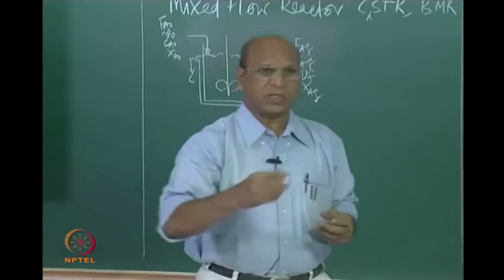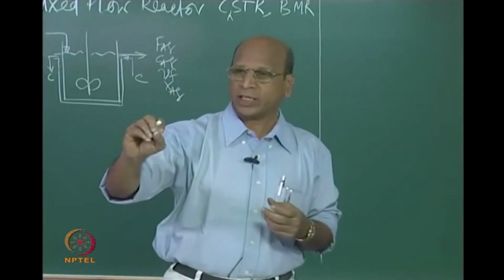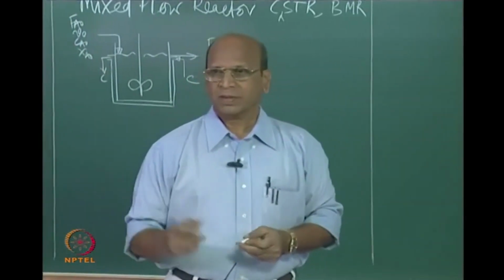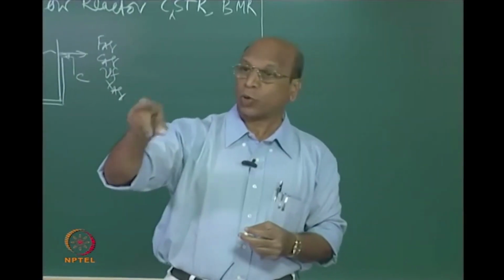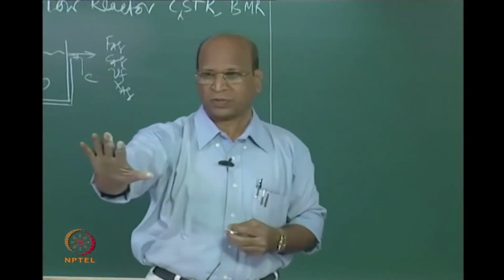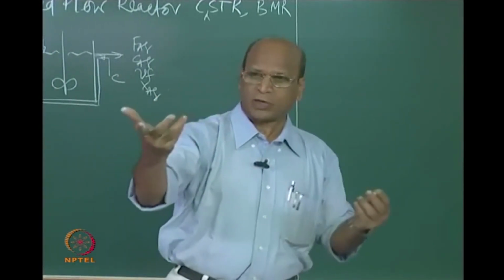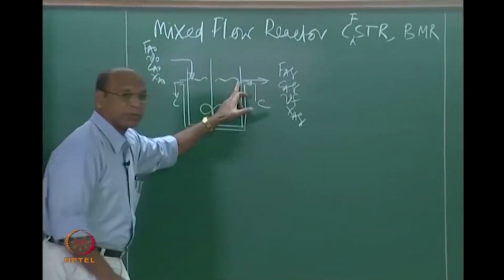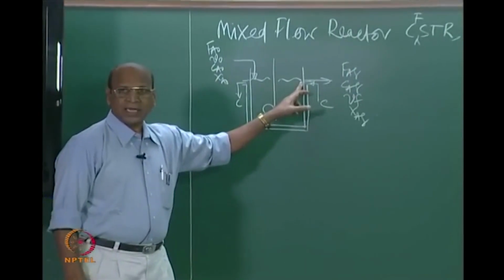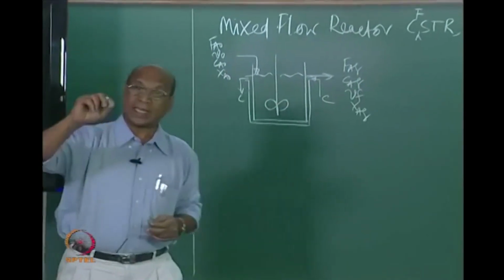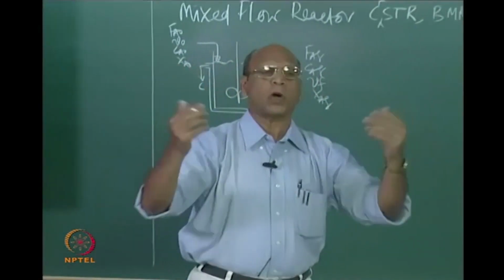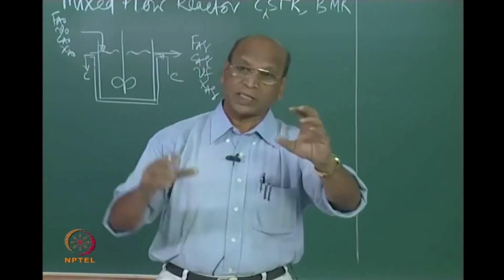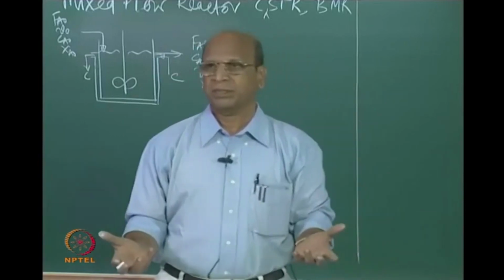See, the definition is that the probability for this molecule is maximum when it is colliding with any other molecule, not all molecules. Any other molecule means that molecule may be here or here or here. The colliding molecule may be coming here. So the probability of that molecule colliding with any molecule is the same. Like that, for every molecule, the probability is the same. Any one molecule you take, the probability of that molecule colliding with any molecule inside the system is the same.